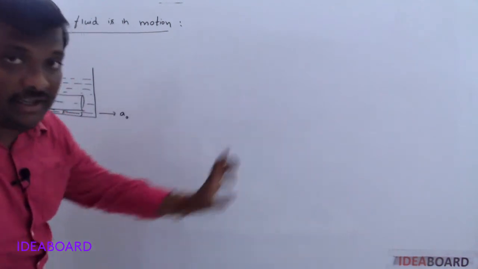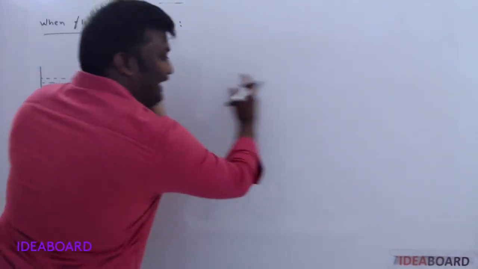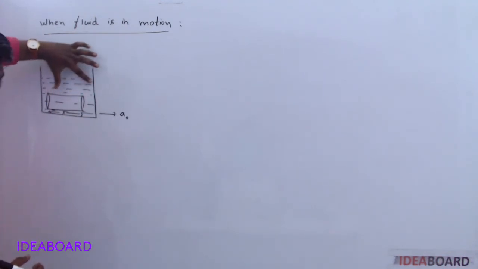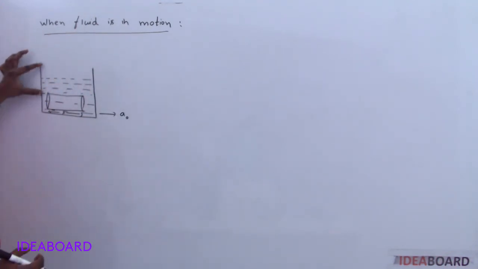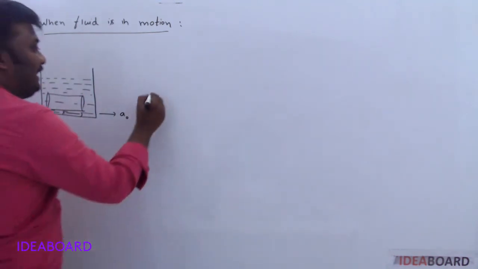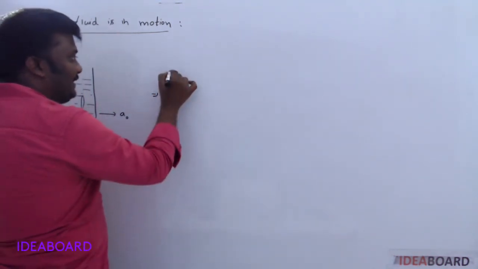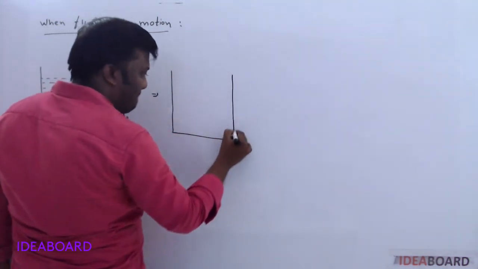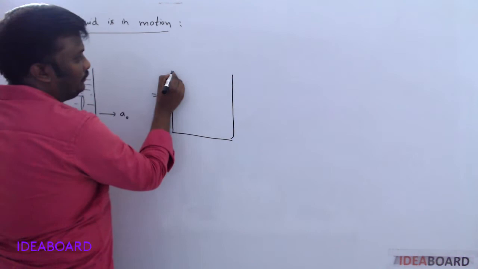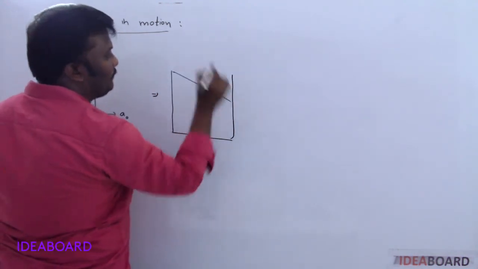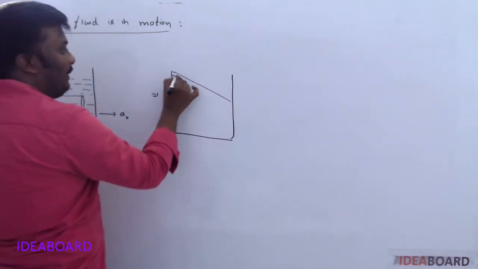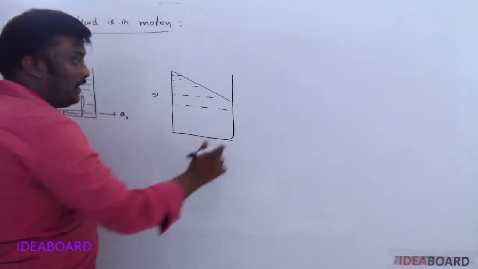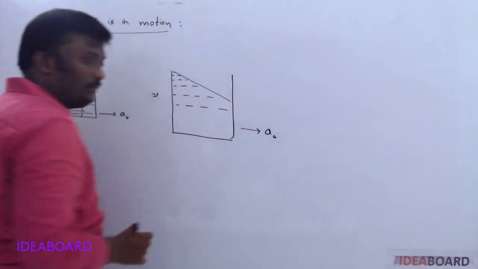If this vessel moves in this direction, we know the level of liquid in this direction falls down and in this direction rises. That indicates if you accelerate, the diagram becomes like this. Fluid will come in this way, because you are accelerating in this direction.